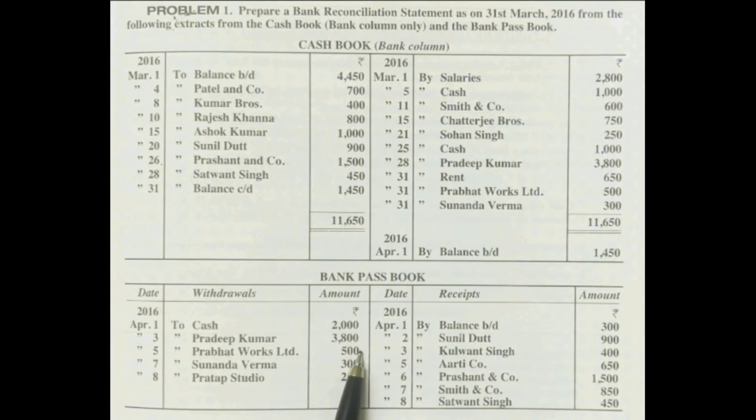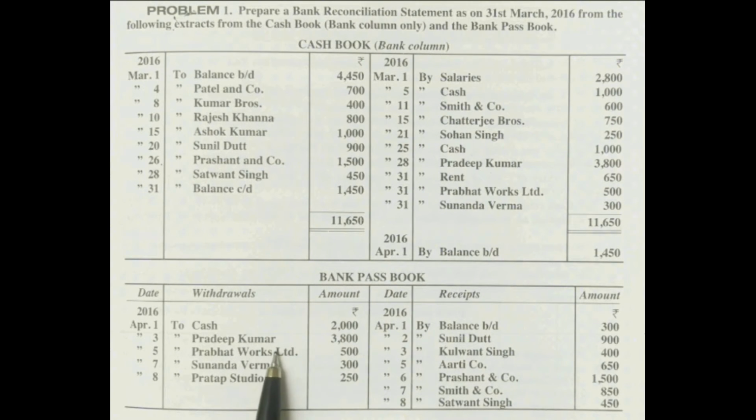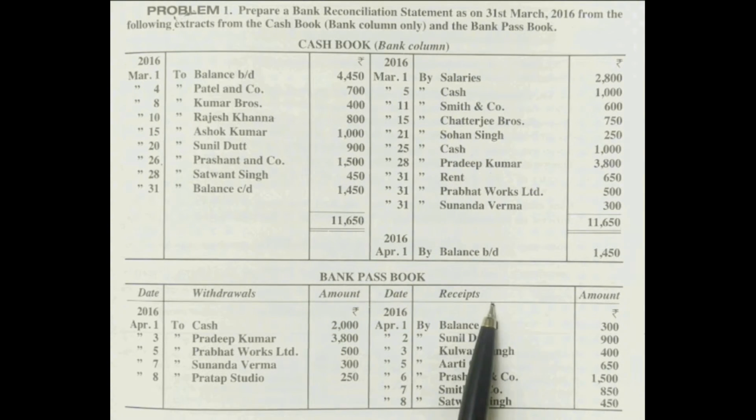Now come to the passbook. The passbook is prepared by the bank. This passbook is nothing but the firm's account only. On the debit side, we record withdrawals. So from our bank account, we withdrew these amounts. On the credit side, we record deposits, nothing but receipts. So when we deposit money in our bank account, that amount will be recorded on the credit side of the passbook. Let us understand this passbook once.